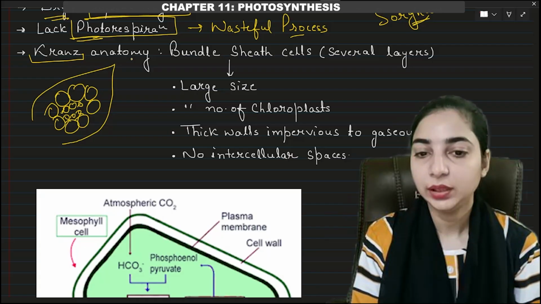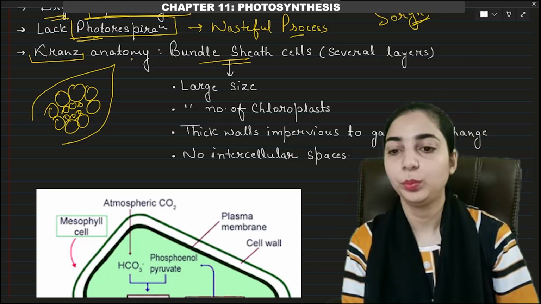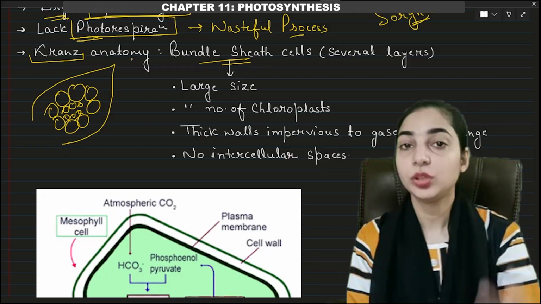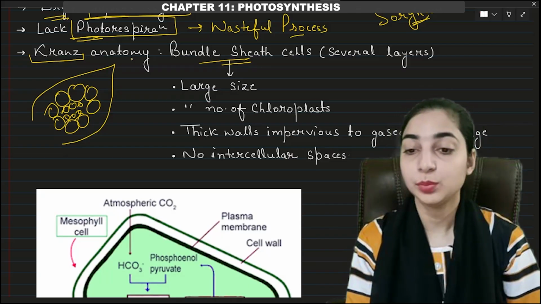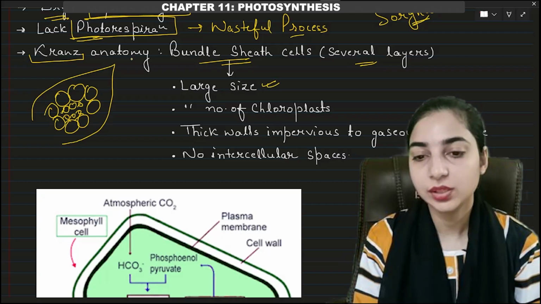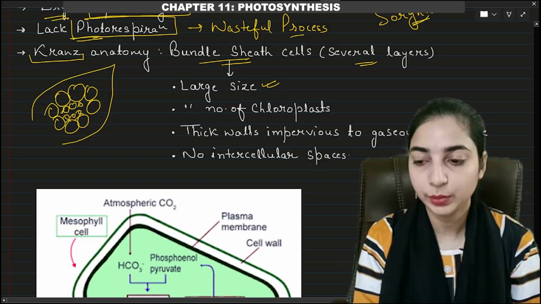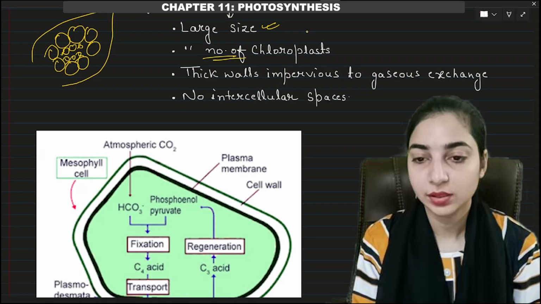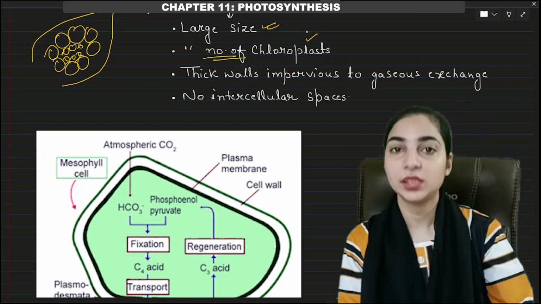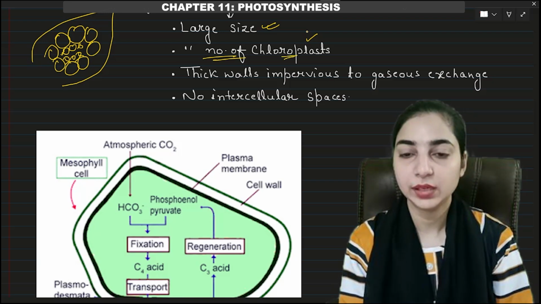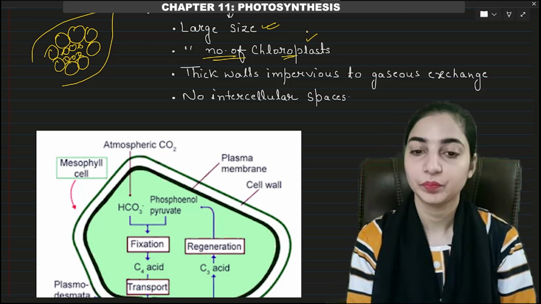Okay, so bundle sheath cells are present in the C4 plants around the vascular bundles, and there is not just a single layer of bundle sheath cells but several layers. These are large sized cells around the vascular bundles. They have a large number of chloroplasts. Obviously, a large number of chloroplasts means more photosynthesis will take place because chloroplasts take part in photosynthesis.